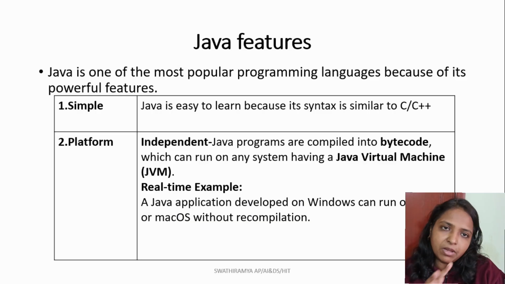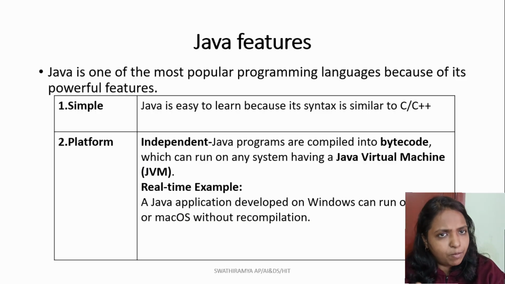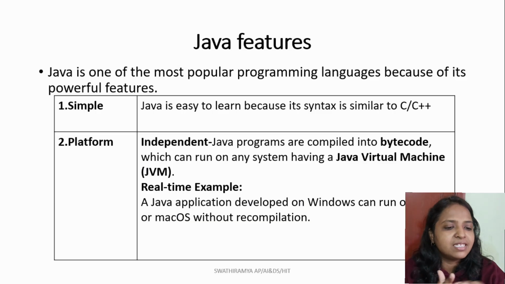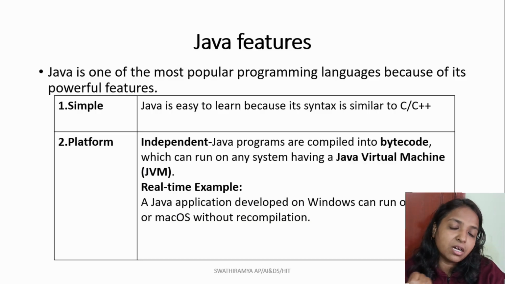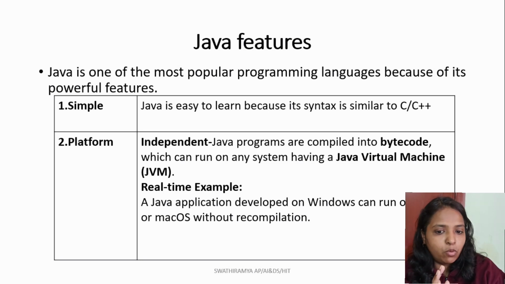Let me explain with an example. Imagine that we develop a Java application on Windows. We can move that compiled Java program to Linux or Mac OS, and the same bytecode can be executed using the corresponding JVM. The only thing is we need a JVM. The particular JVM should be installed on that device. Only then can we run the compiled Java code, the bytecode, and execute the Java programs.